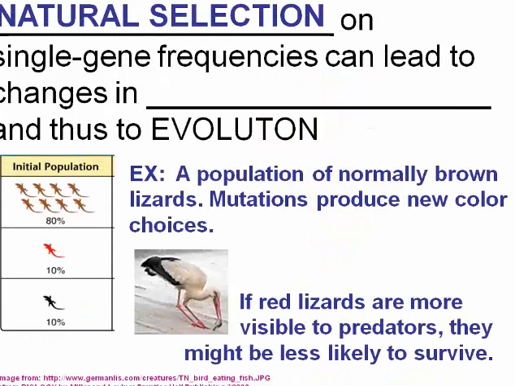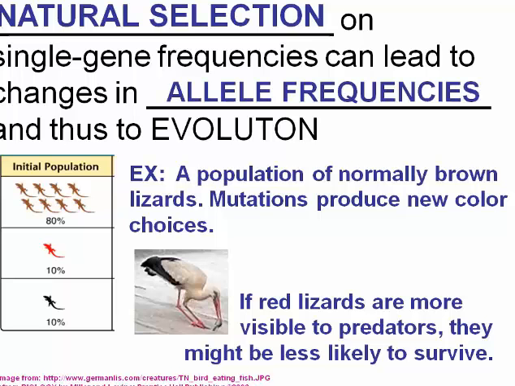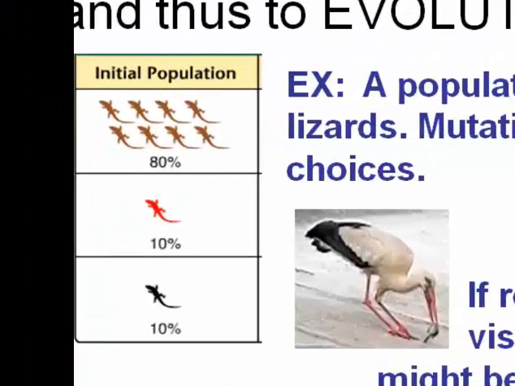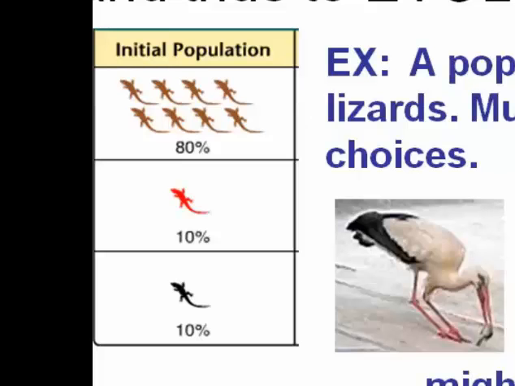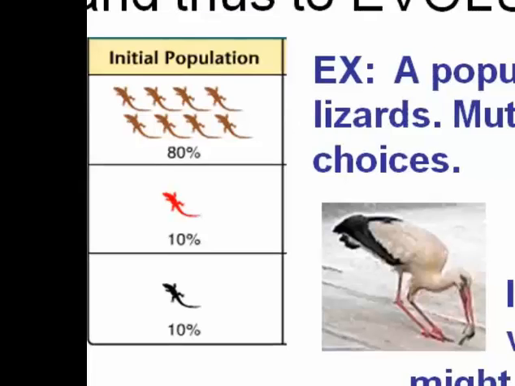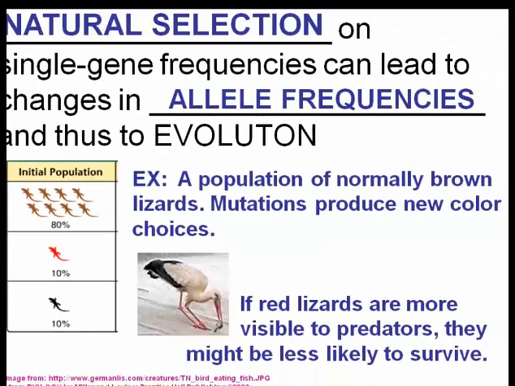Natural selection on single gene frequencies can lead to changes in allele frequencies and thus to evolution. So we have an example population here of lizards. We can see that we have brown lizards at a frequency of 80%, red at 10%, and black at 10%. If red lizards are more visible to predators, they might be less likely to survive. We might actually see a shift in allele frequencies, and thus we see evolution occur.